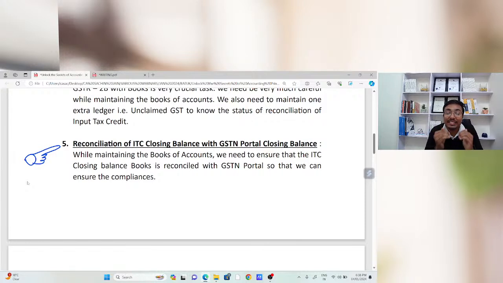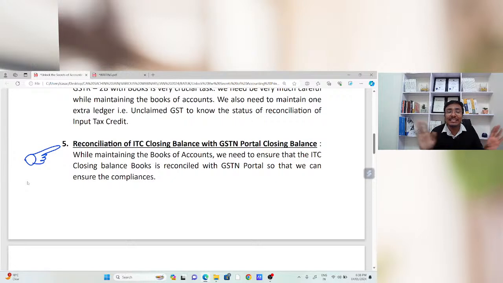And if there are any differences, reconcile them by writing the reasons for the differences in your working paper, so that this will be the perfect way to maintain the books. Okay, so these are the common accounting aspects.